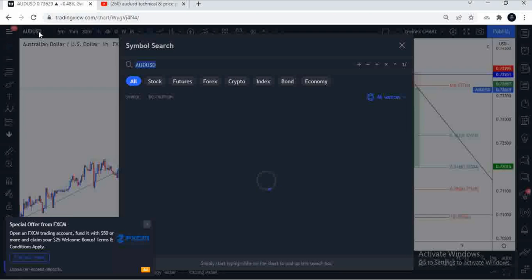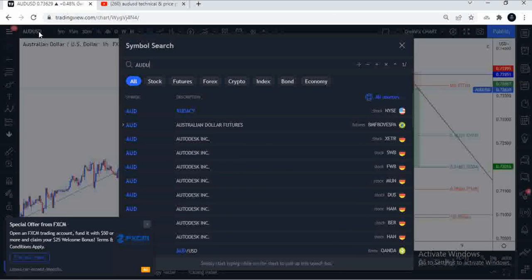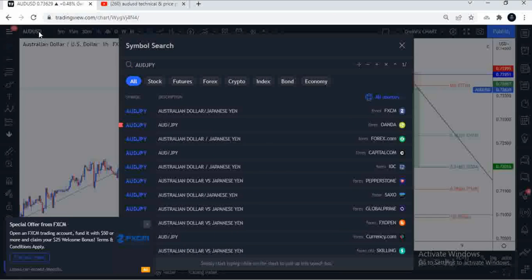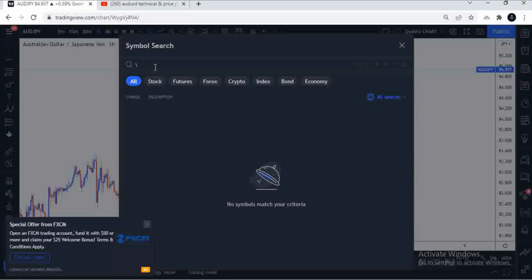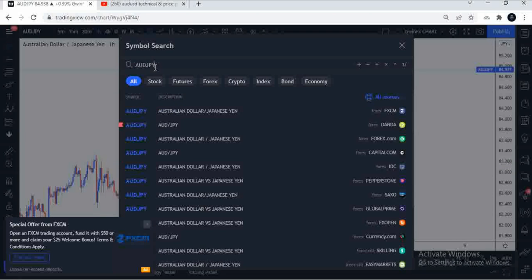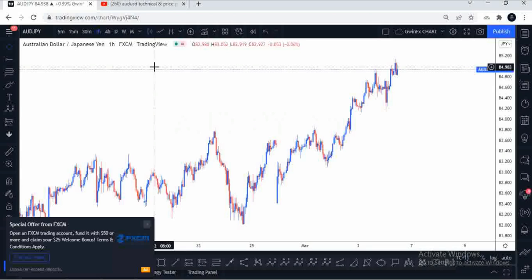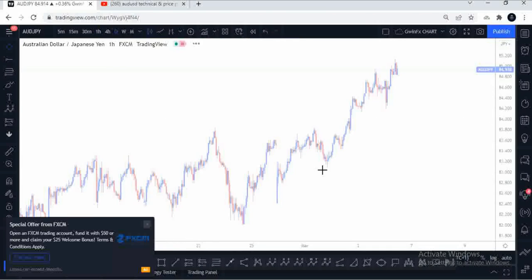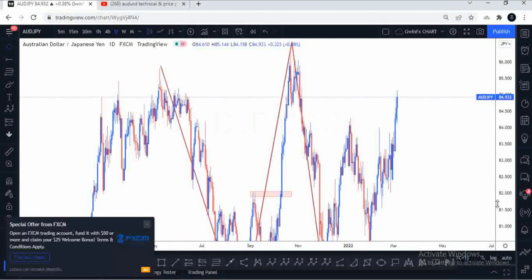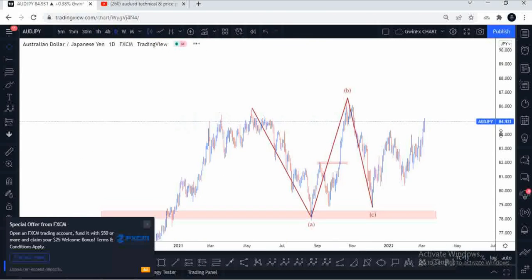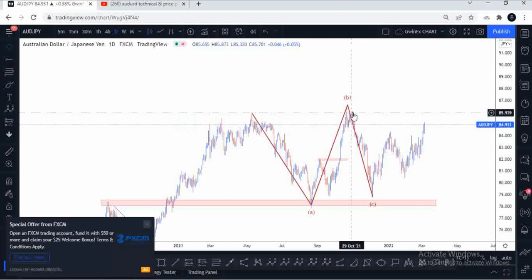I also want to share this with you. So I'm going to go over to AUDJPY and work this out with you guys, what I think for AUDJPY. It has some similar structural patterns, but just a little bit distinctive. For you guys that know, I did plan this structure right back here.